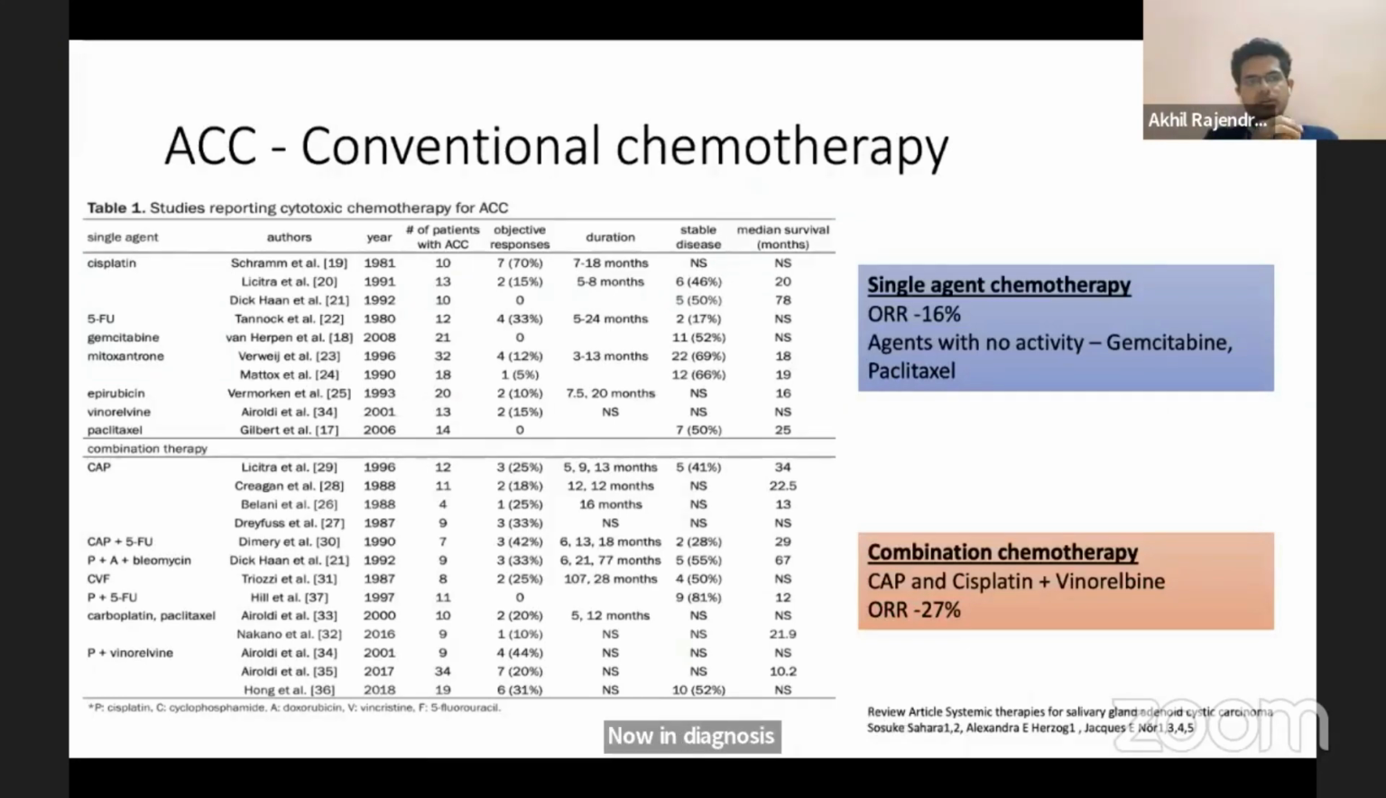in adenoid cystic carcinoma, how does conventional chemotherapy fare? So, in the recurrent metastatic setting, when we use single agent chemotherapy, we have an overall response rate of only 16%. As in a complete response plus partial response combined is only 16%. And agents like gemcitabine and paclitaxel do not have any activity at all. But when we use combination chemotherapy like CAP, which is cyclophosphamide, adriamycin, and cisplatin, and a combination of cisplatin and vinorelbine, overall response rate is 27%. So some improvement is there in the overall response rate.